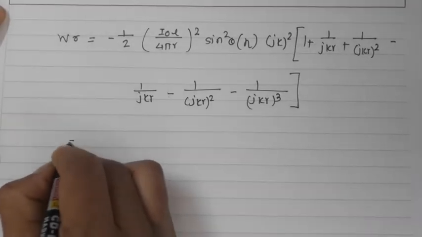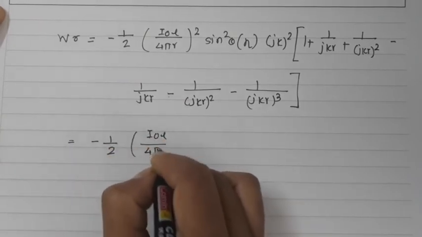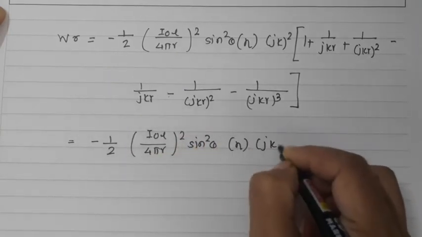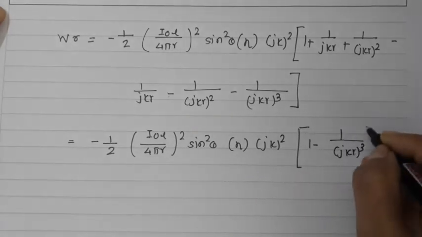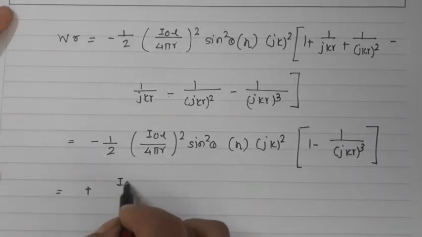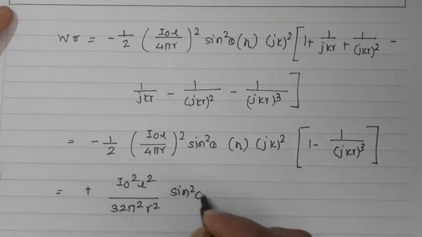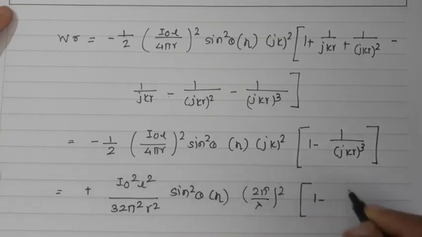This will become minus 1/2 I0L over 4 pi r squared sin squared theta, eta jk squared, 1 minus 1 upon jkr cubed. Further solving, I'll get plus I0 squared L squared over 32 pi squared r squared sin squared theta, eta, 2 pi by lambda squared, 1 minus j kr cubed.